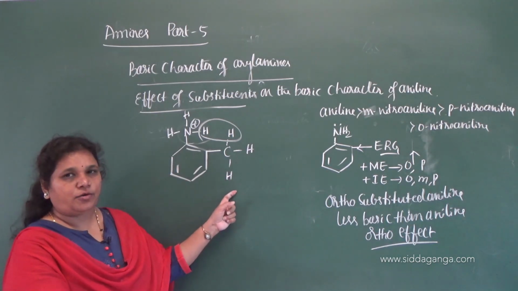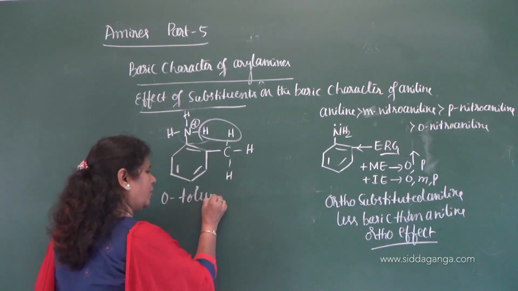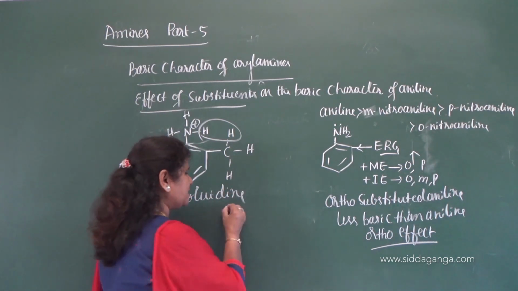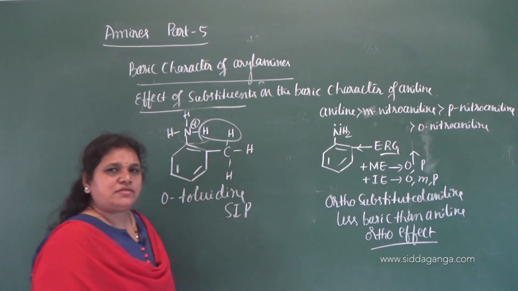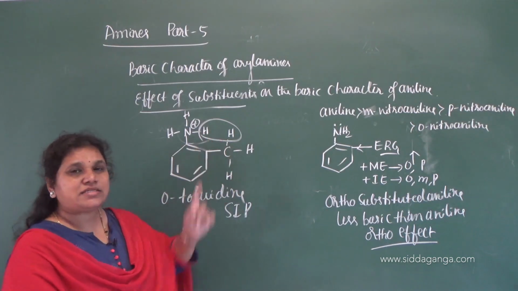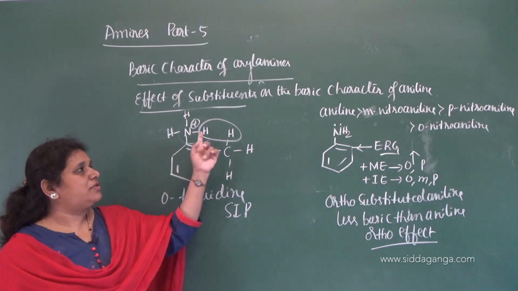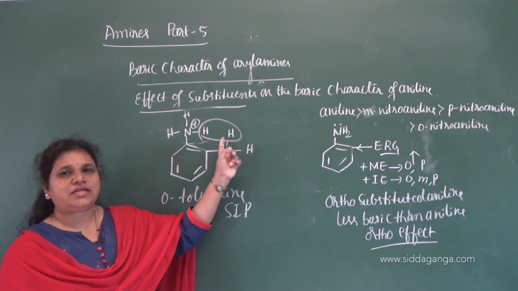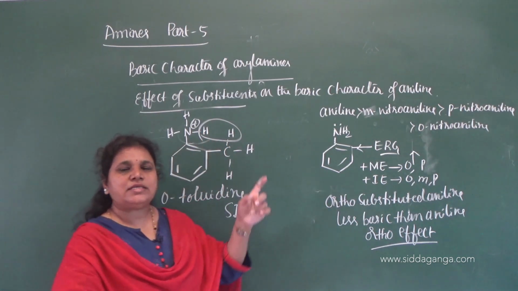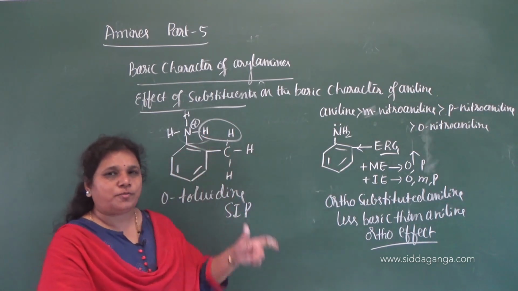If it is a methyl group, consider it is orthotoluidine. In case of orthotoluidine, there is an SIP. SIP means steric inhibited protonation, means it restricts the protonation of aniline because of repulsion between the adjacent hydrogen atoms. And because of that reason, orthotoluidine is less basic than aniline.